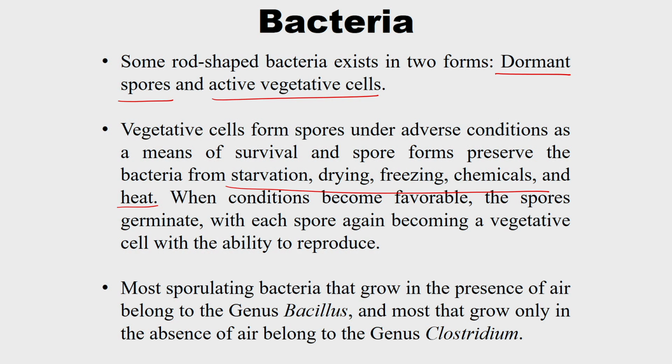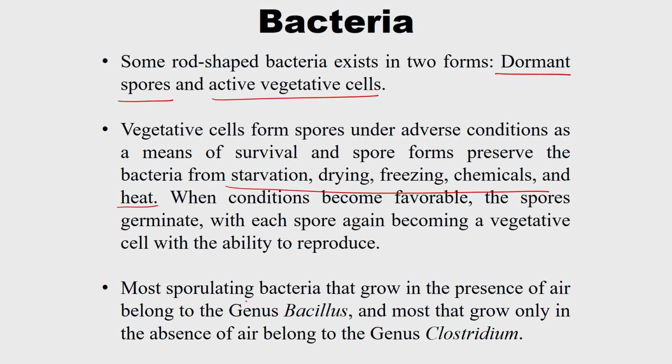When favorable conditions come, the spores germinate and each spore again becomes a vegetative cell with the ability to reproduce. This conversion of spores to vegetative cells and vegetative cells to spores is a conversion of form, not a pure reproduction. After forming the vegetative cell only, it can reproduce.